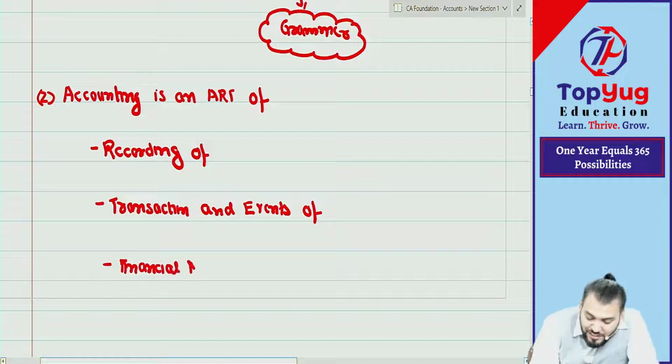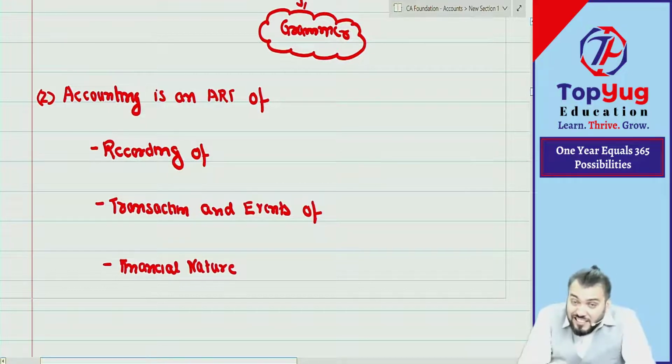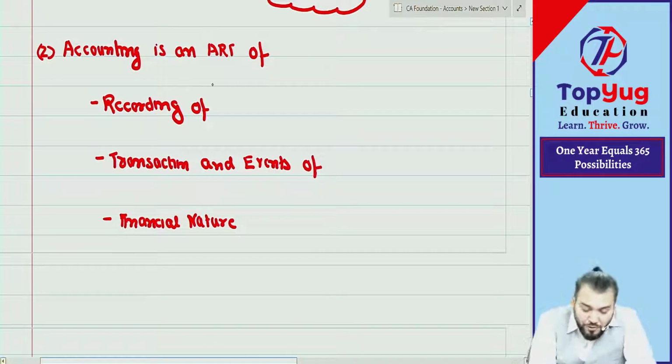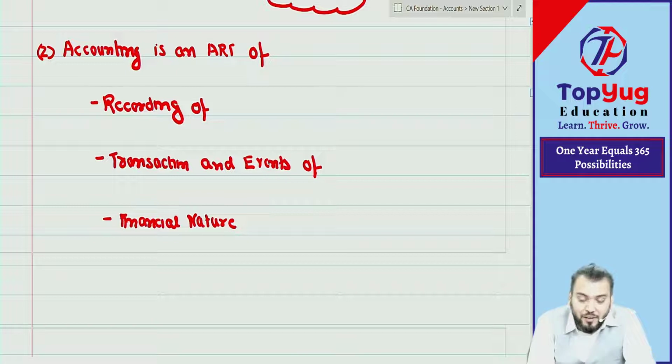Means one thing is clear: all transactions and events are not recorded. Only transaction events of financial nature require recording for business books. Understood? So accounting is an art of recording. Recording what? Transaction events of which nature?